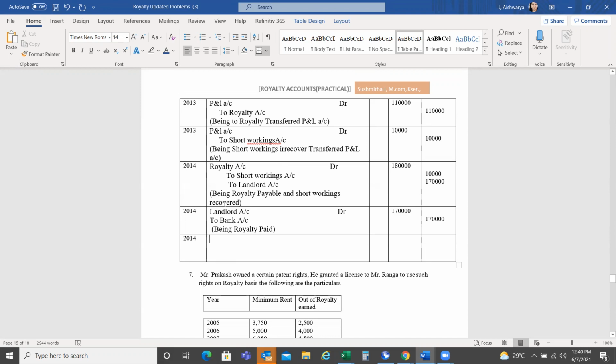After the payment entry, what is the next entry? Transfer entry, ma'am. Yes. So that is transfer entry. P&L account data to royalty account. How much are you transferring? 1,80,000. Yes, 1,80,000 you are transferring. So, completed, right?